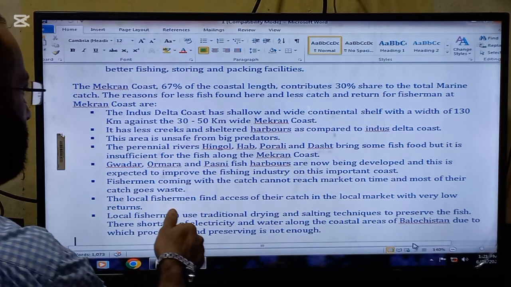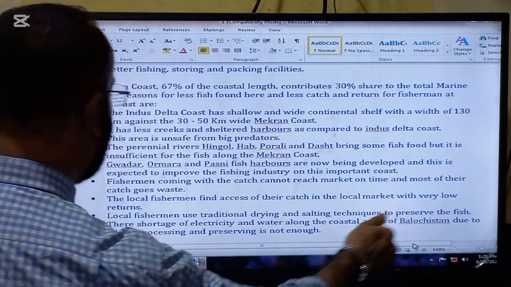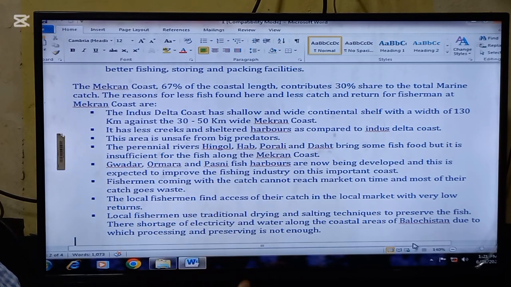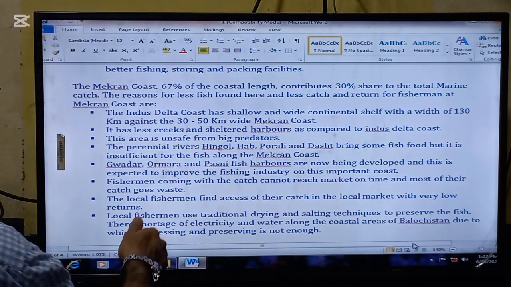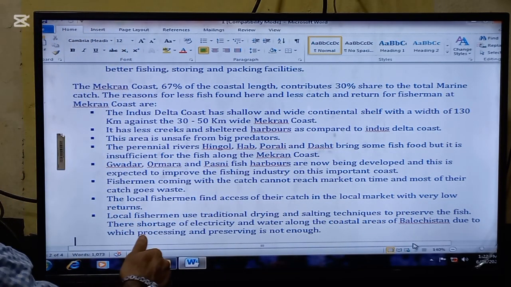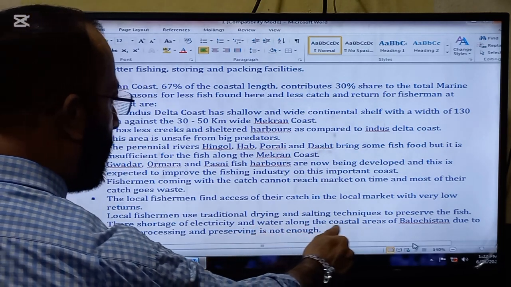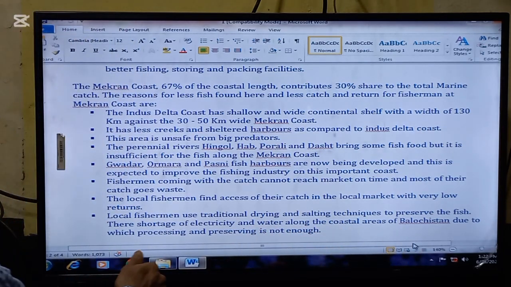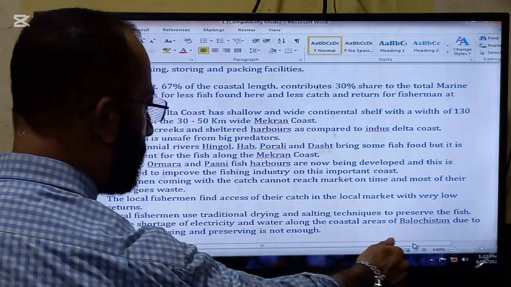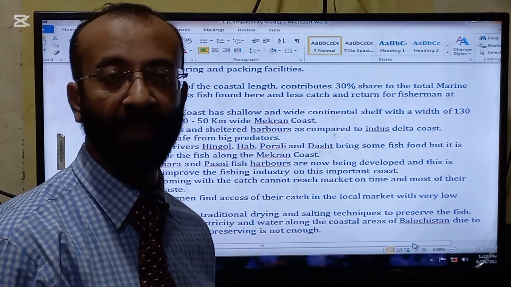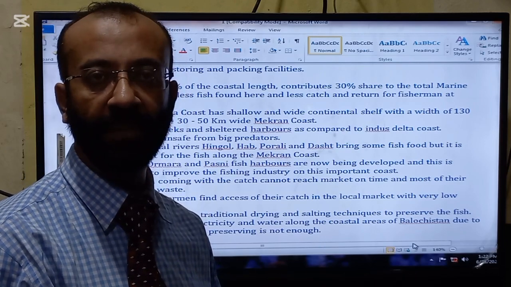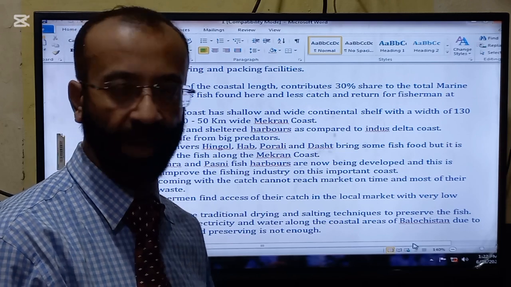Next, fishermen coming with the catch cannot reach the market on time, and most of their catch goes to waste because freezing and preserving facilities are not available in good quantity. The local fishermen sell the excess of their catch in the local market with very low returns. Next, local fishermen use traditional drying and salting techniques to preserve the fish. There is a shortage of electricity and water along the coastal areas of Balochistan, due to which processing and preserving is not enough. So these are the reasons because of which less fish is caught on the Makran coast.